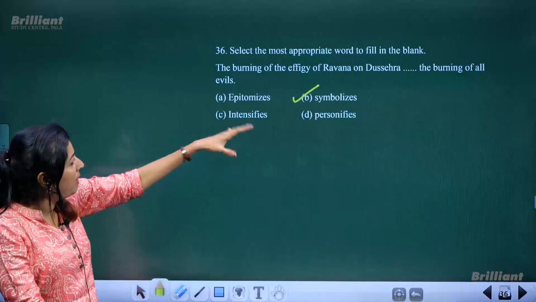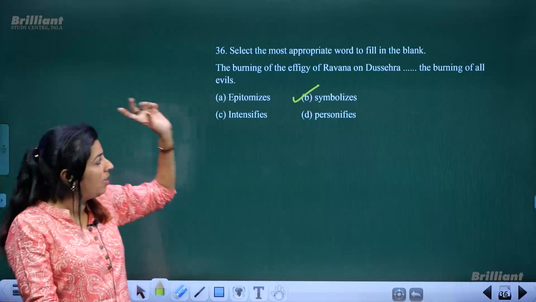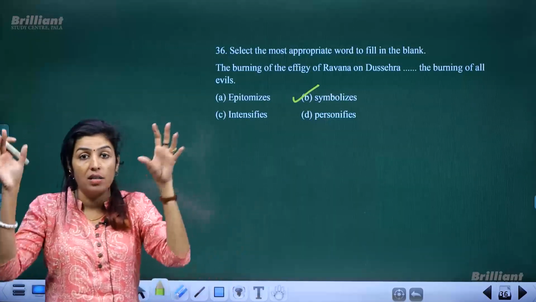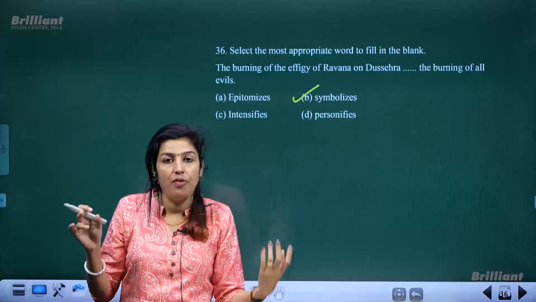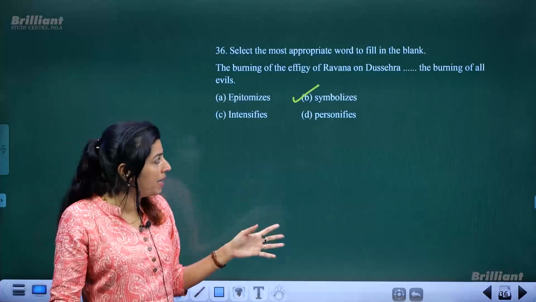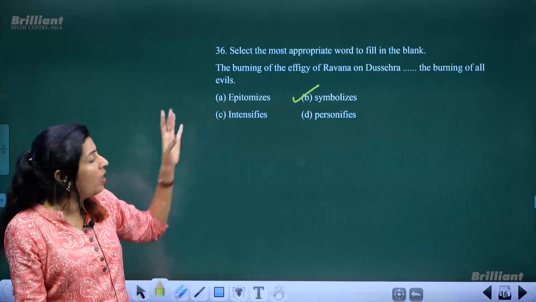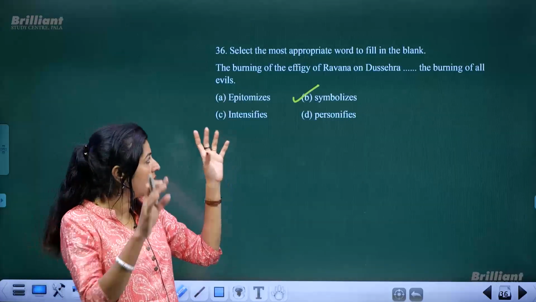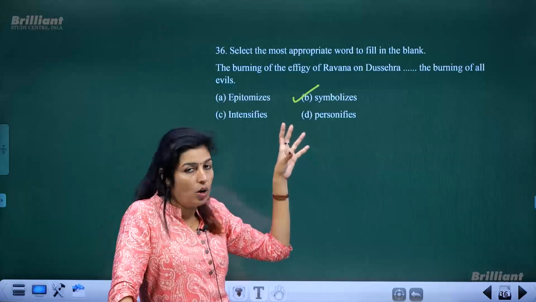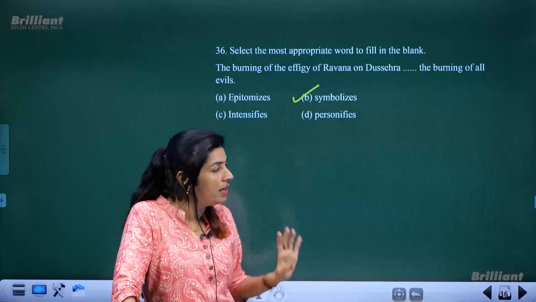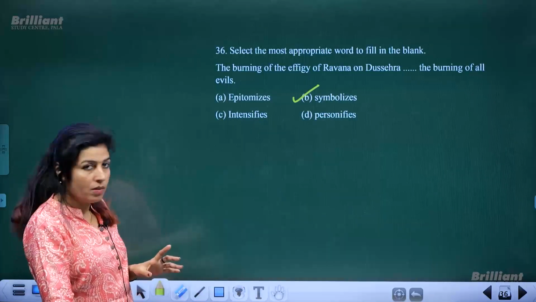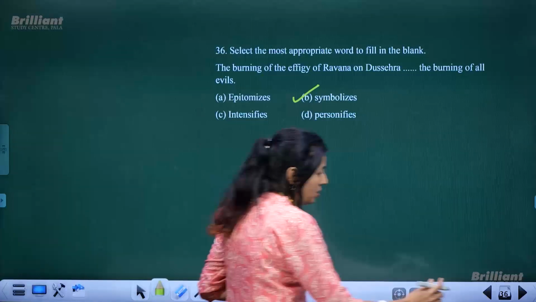Okay. Symbolizes. During Dashera, it's a festival where Ravana's stuffed figure is set on fire, is burnt. And the symbolic meaning of that particular event is the burning of all evils. So when Ravana's stuffed image is burnt, it symbolizes burning of all evil. So symbolizes is the correct word to be chosen for that. Okay.